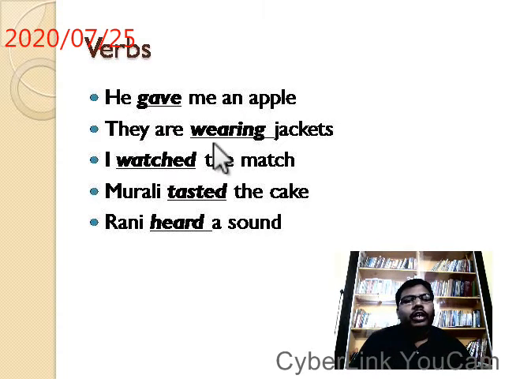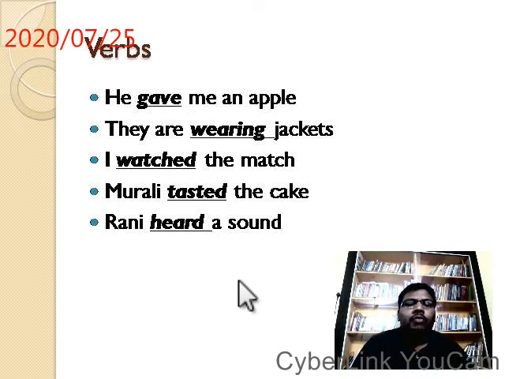They are wearing. You ask what? I watched what? Match. So Murali tasted what? The cake. Rani heard what? A sound. So in each of these sentences, after the verb, an object is a must. So such verbs are called transitive verbs. What are they called? They are called transitive verbs.